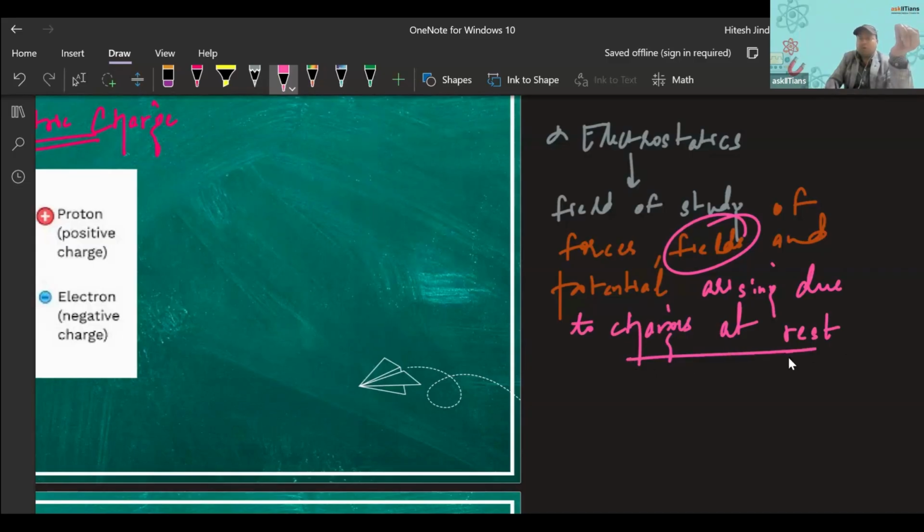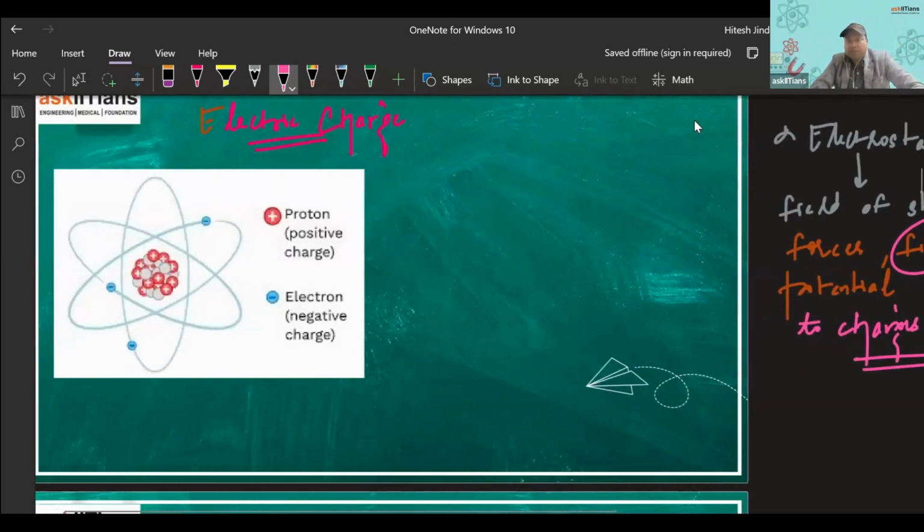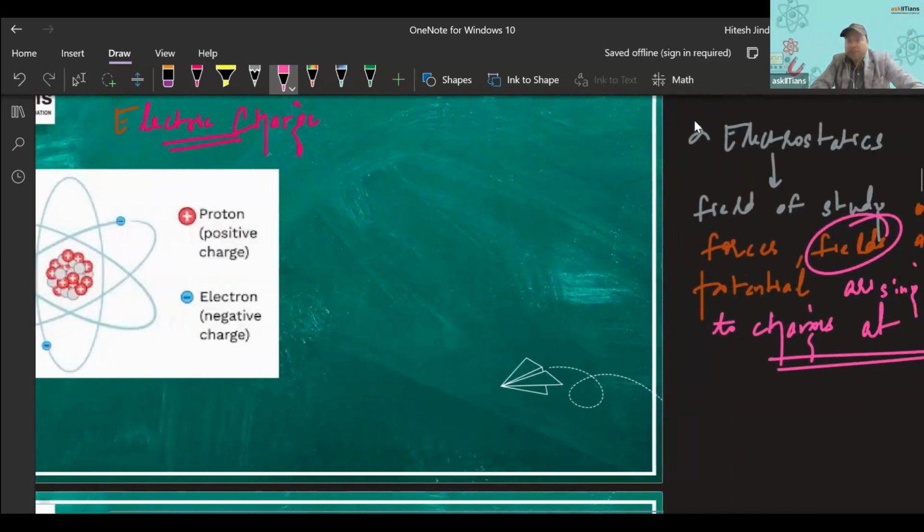This is the concept of electrostatics that we'll be studying. We'll be studying in this chapter the various forces, the electrostatic field of various distributions of charges, and the potential. So that's all about electrostatics.